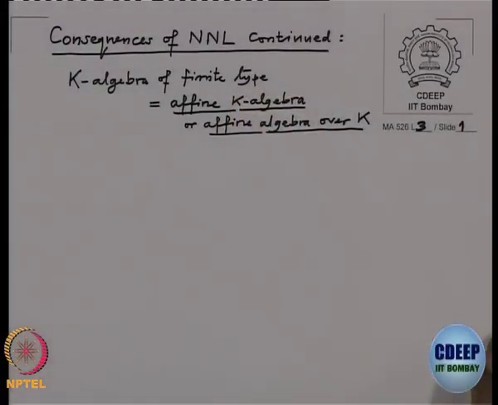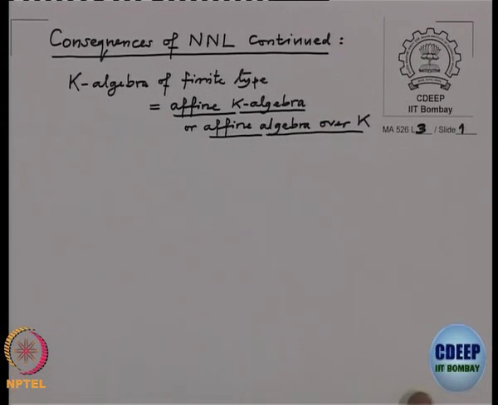Last lecture we have seen the normalization lemma and some of its consequences. Today we will have more consequences of the normalization lemma, and if there is time, then we will go to a more refined version of the normalization lemma. So, as usual, K is a field and we consider K-algebras of finite type. They are also sometimes called affine K-algebras or affine algebras over K.